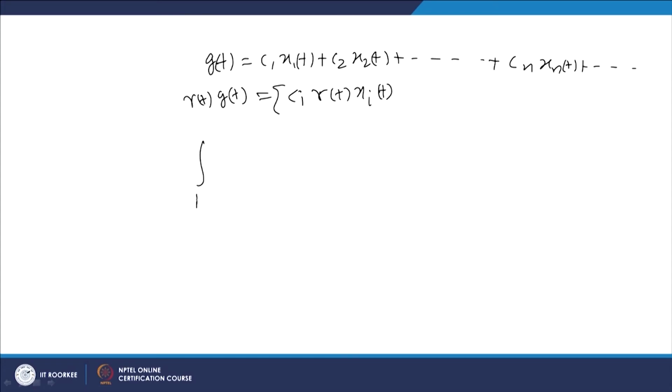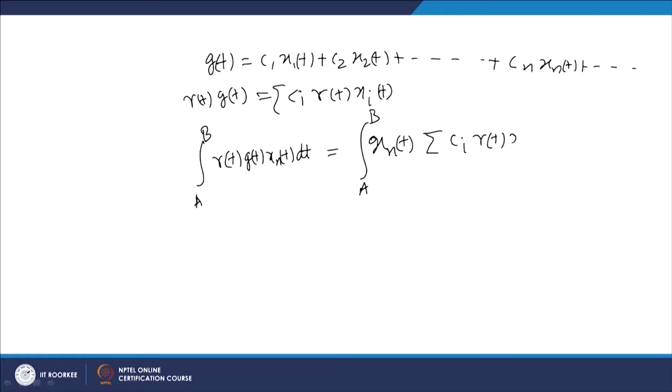So, we will get the integral from a to b of r(t) g(t) xn(t) dt, and here, let me expand it, it is xn(t) into the summation, the integral from a to b of the sum of Ci r(t) xi(t) dt.